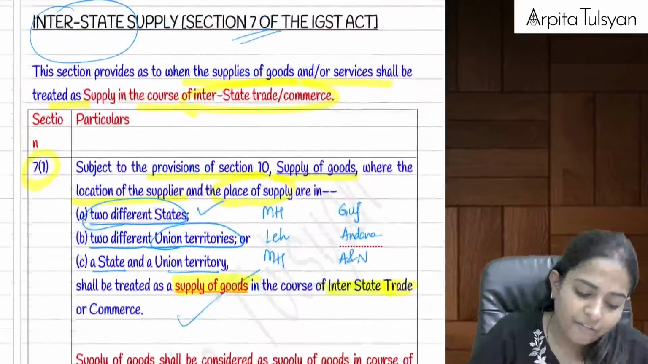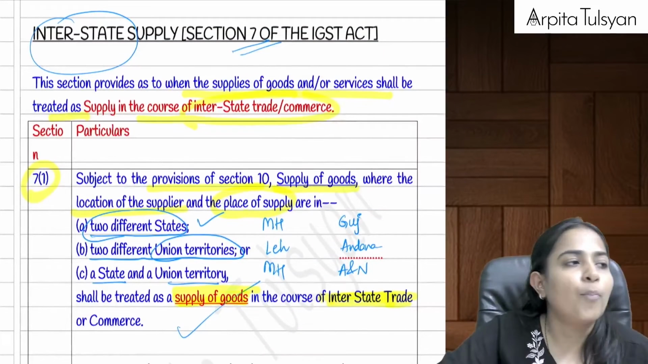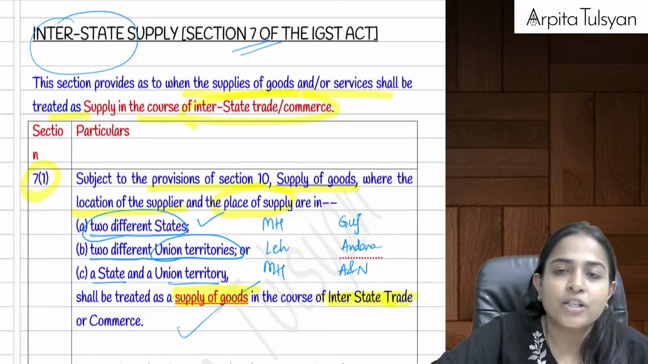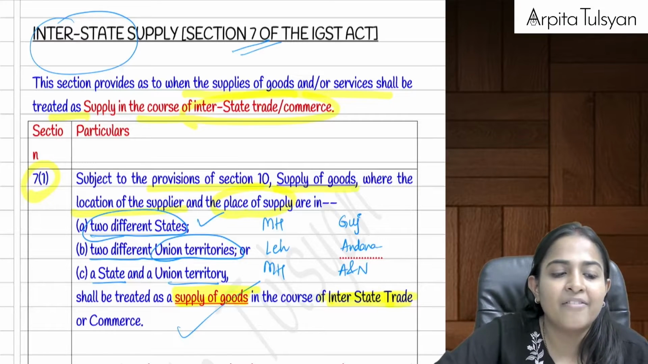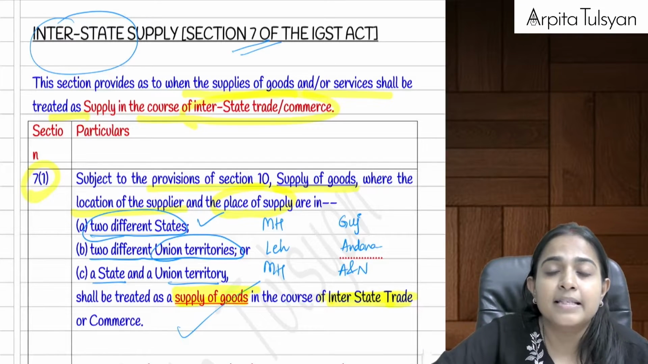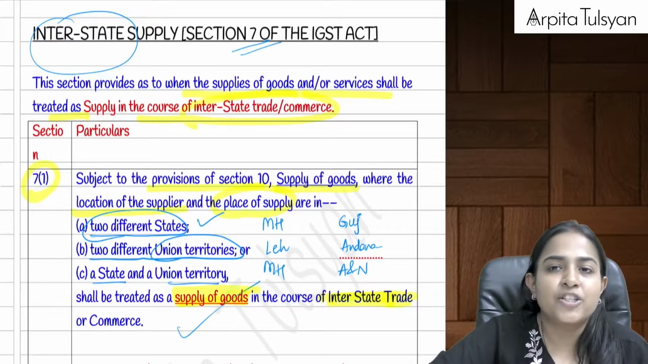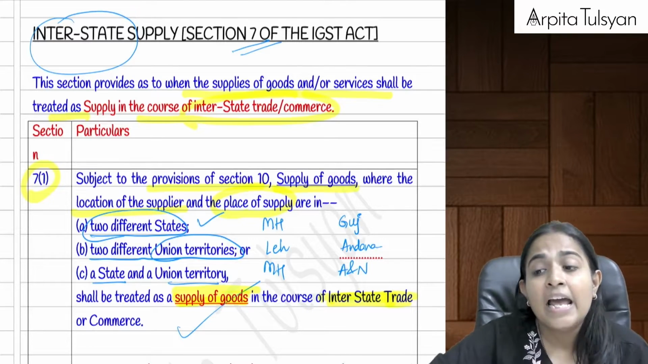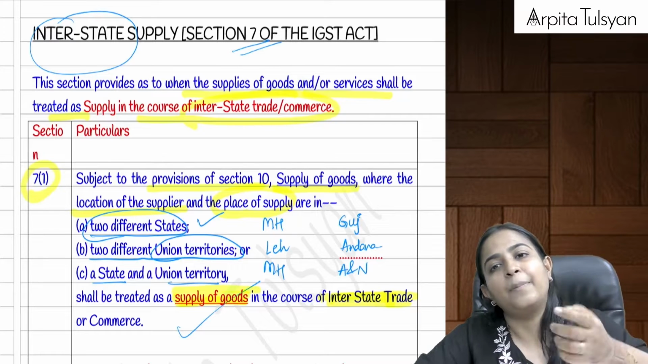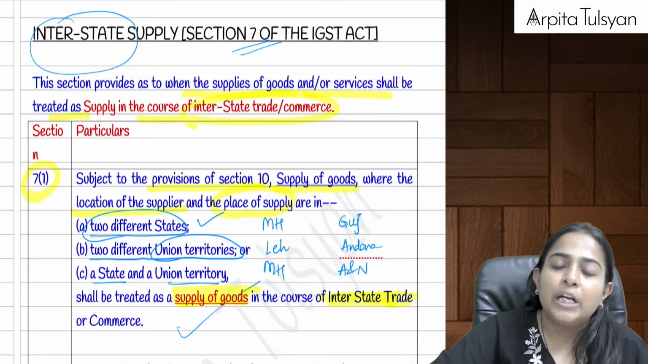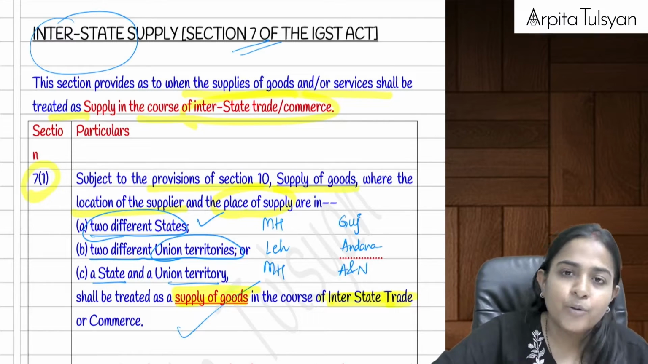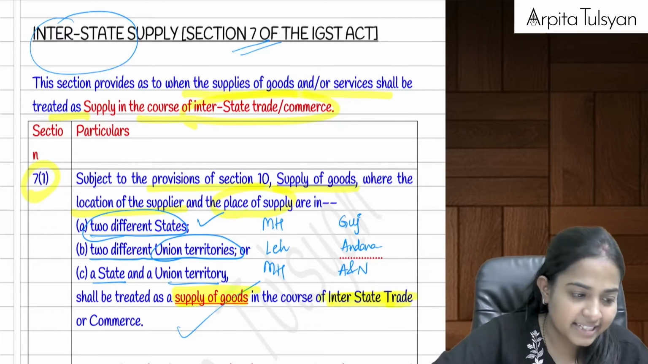After your revision, in your book, you have section numbers 7, 8 and 9. Section 7 basically talks about interstate supply, that is, when the supply will be considered as interstate supply. Section 7.1 says that supply of goods will be considered as interstate when the location of the supplier and the place of supply are in two different states, two different union territories, or one state and one union territory. Then it will be called interstate supply.